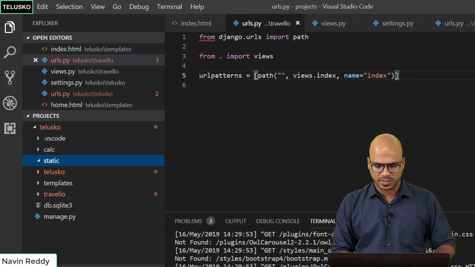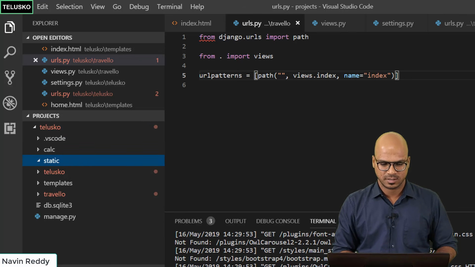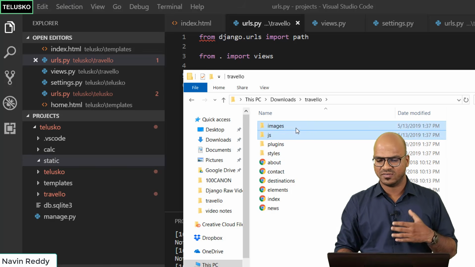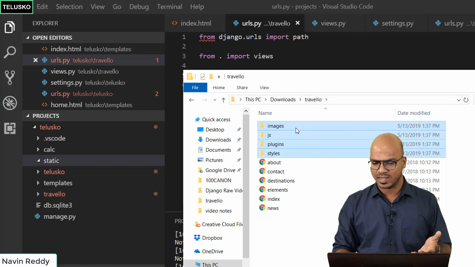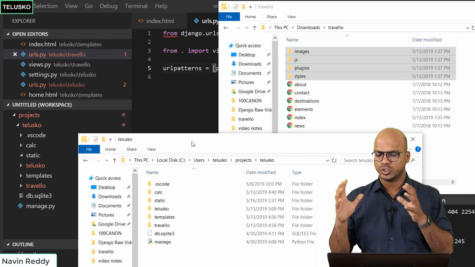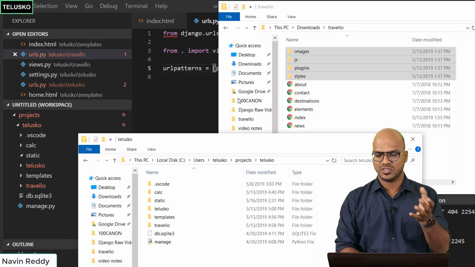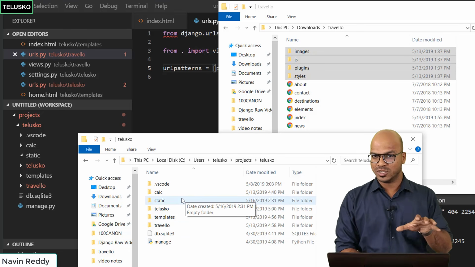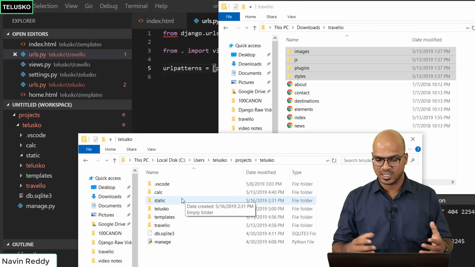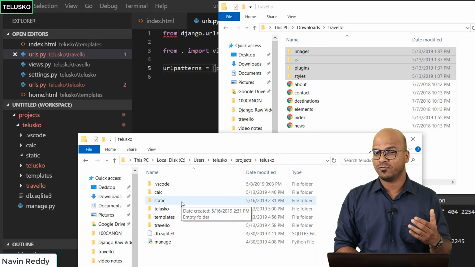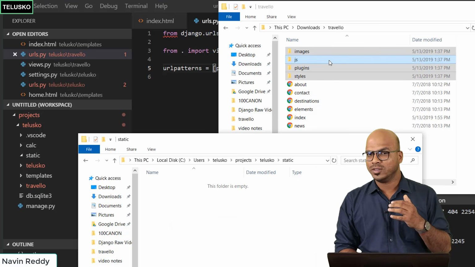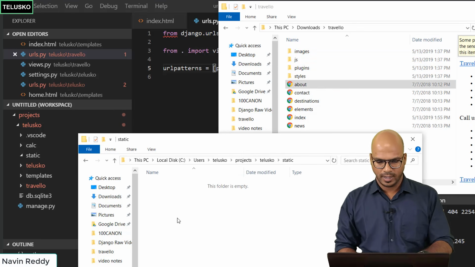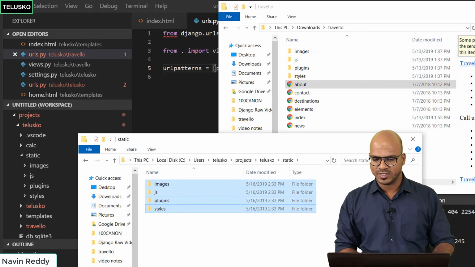So let's go back to the place where we have our template. So this is our template where we have four folders. One is images, then we have JavaScript, plugins, and styles. Okay, so as you can see, we got two folders here. One is the template, which is Travelo, where we have 4 folders, and then this one is our project folder, Telusko, where we have also created the folder static. So let's go there. I want these 4 folders there, so we can simply copy these 4 folders and paste them here. The moment you do that, let me just close this.